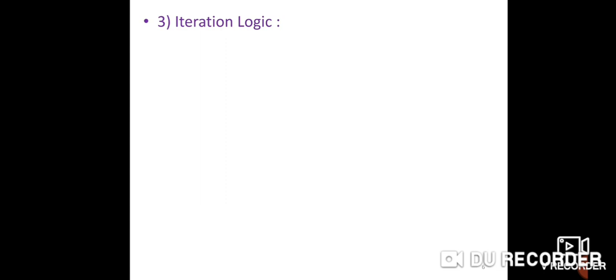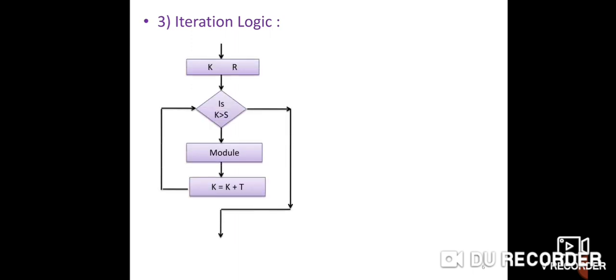In this iteration logic, basically we use this repetitive flow or iteration flow when we execute some portion or statement more than one time in a program. Then we use iteration or repetitive logic. See here, this is the flowchart of iteration logic.